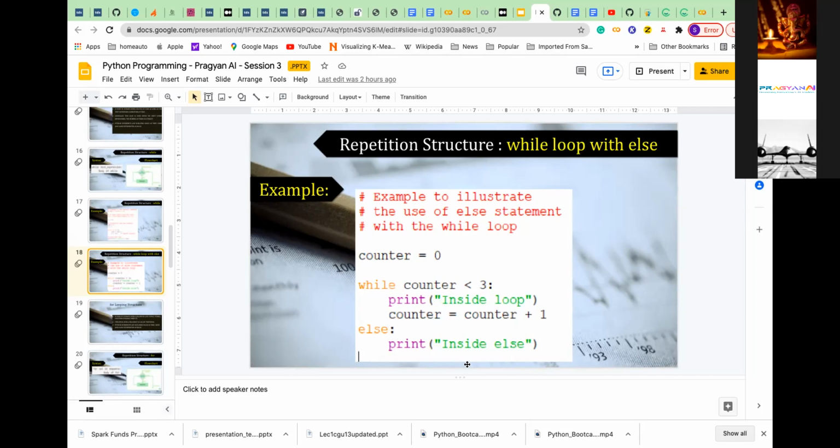So certain things you have to do when you are exiting out of the while loop, and for those scenarios the else portion is there. This else portion is usually used in those kinds of scenarios, or if you want to note that you have exited. So any questions here? Why while and else?